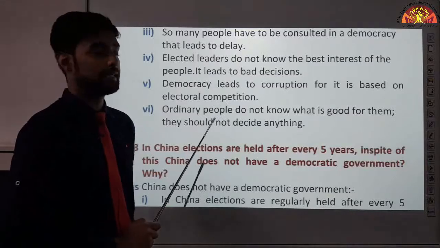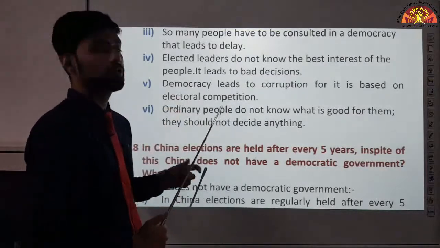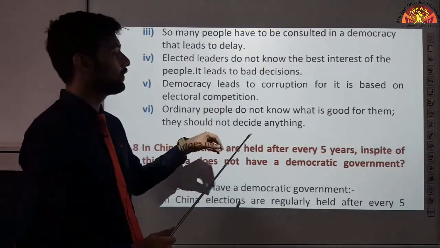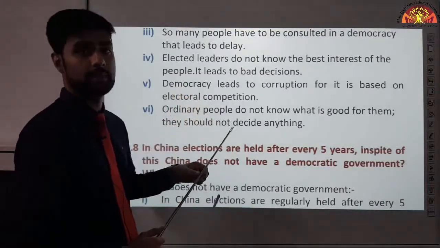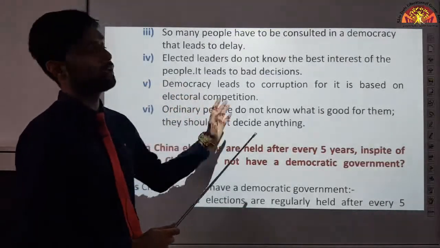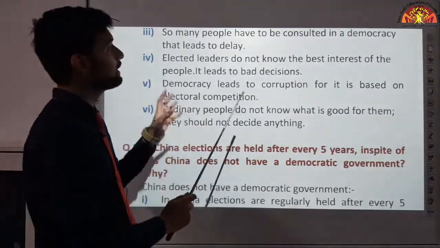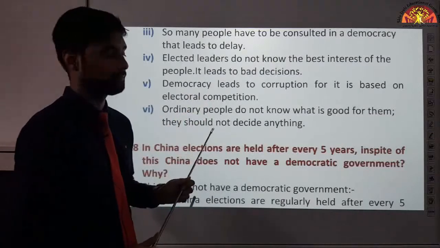And what are we saying in the last? That ordinary people, the citizens, us, we don't know what is good for them, and that is why we should not decide anything. That we should leave it to the government. The government should not change. That only one particular person who is ruling, he shall rule for as many years as he is ruling. Okay, so these are the arguments which we give against democracy.